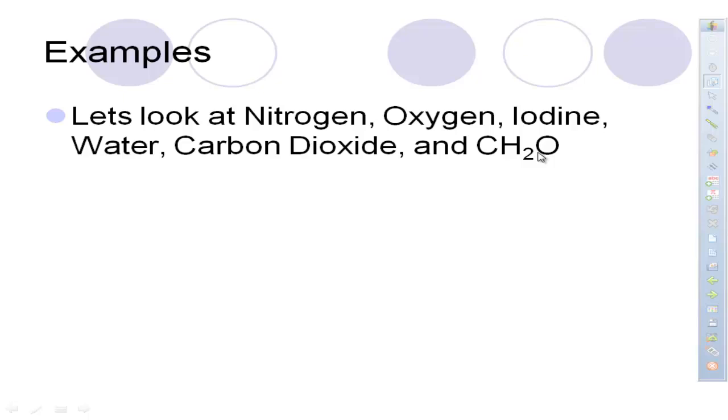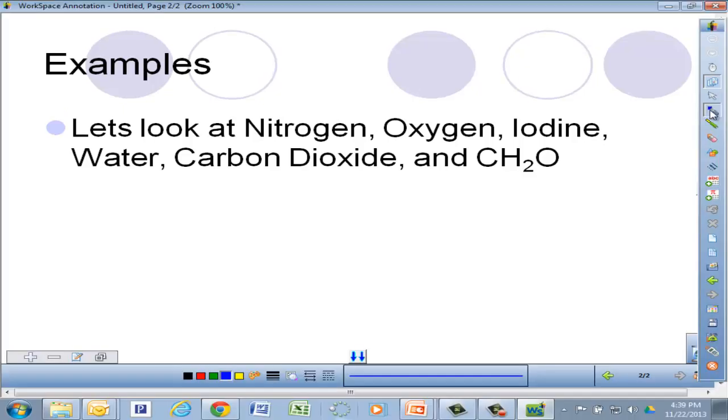So we're going to look at 6 different examples: nitrogen, oxygen, iodine, water, carbon dioxide, and CH2O. The one thing I'm going to tell you is when you do these assignments, I have to see the original electrons. First I'm going to do iodine. Iodine has 7 valence electrons. I'm going to draw them a little differently than what you're used to seeing. But again, there are our 7 valence electrons.